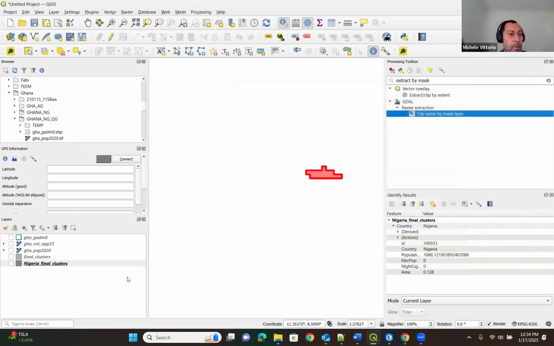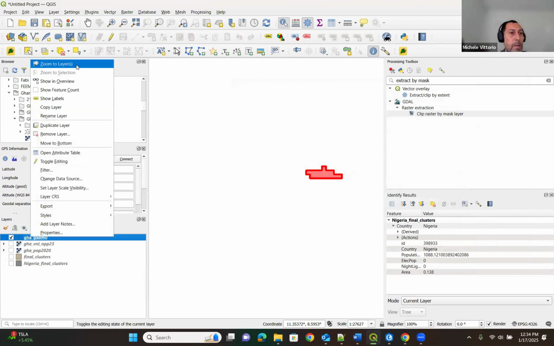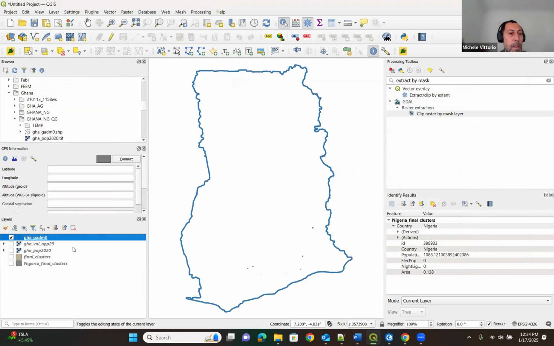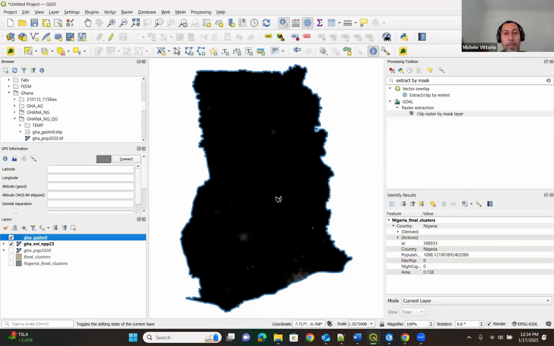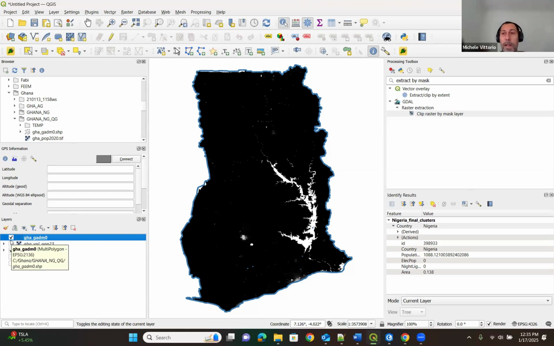Okay, now let's say that you have here your boundary. Then you have this one, which is a raster that represents the night lights clipped to your country. Then you have this other one, Ghana Population 2020, that represents the population raster clipped to your area of extent.